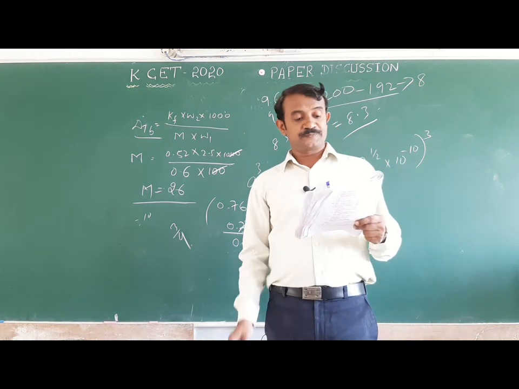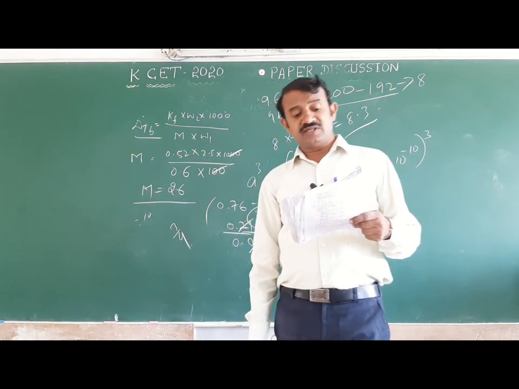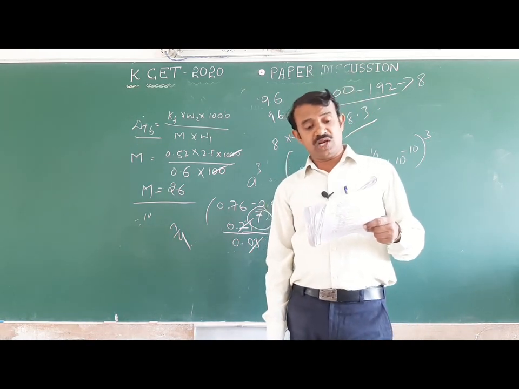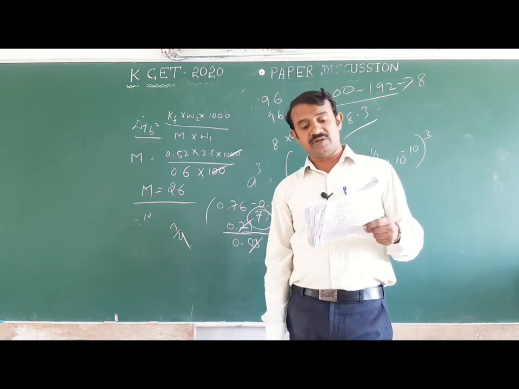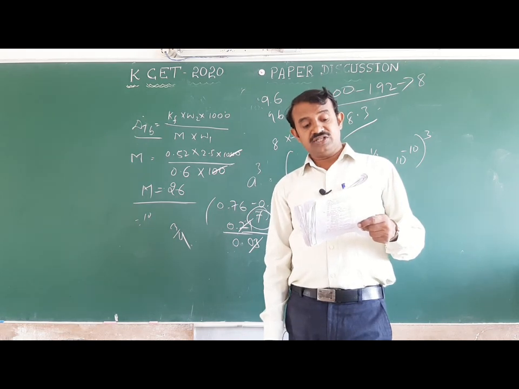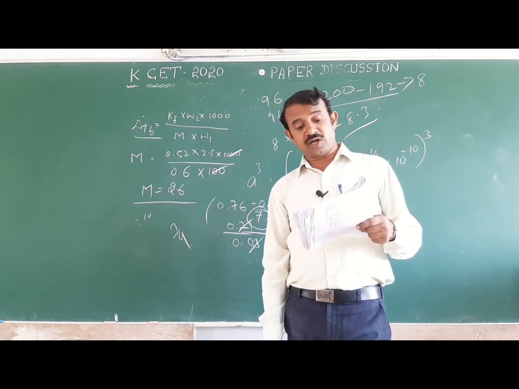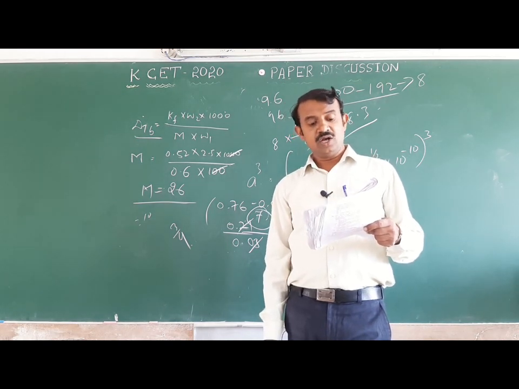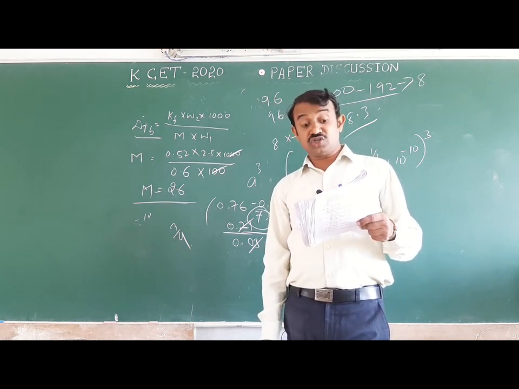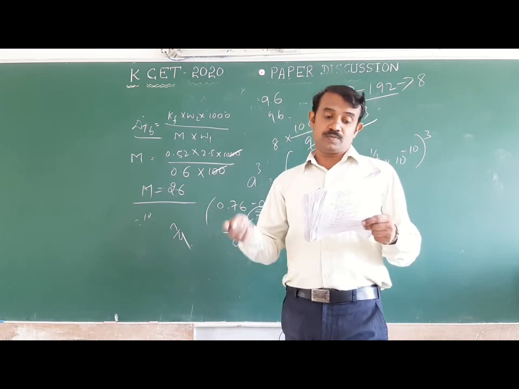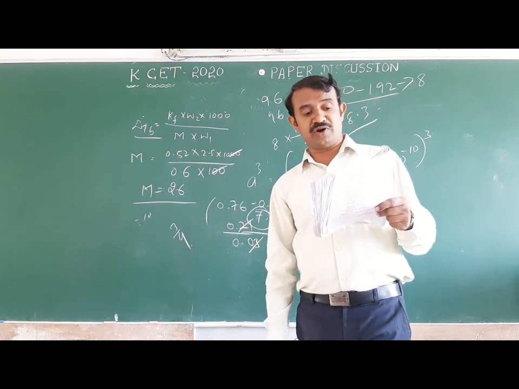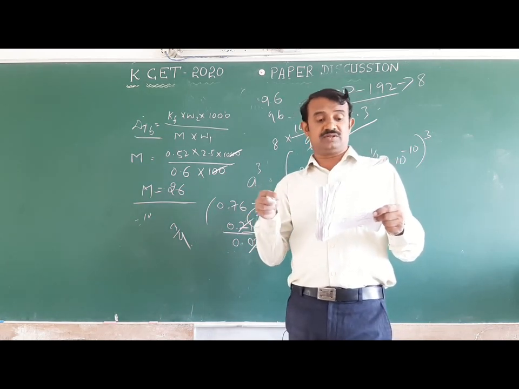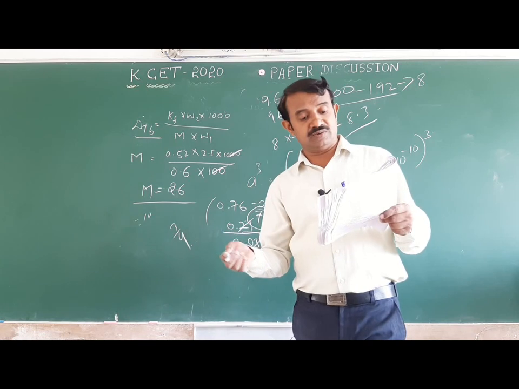Okay, next one. A sol of silver iodide is prepared by mixing equal volumes of 0.1 M silver nitrate and 0.2 M potassium iodide. Which of the following statements is correct? Listen here. Sol obtained is a positive sol with positive K+ adsorbed. Sol obtained is a negative sol with iodide adsorbed on silver iodide.